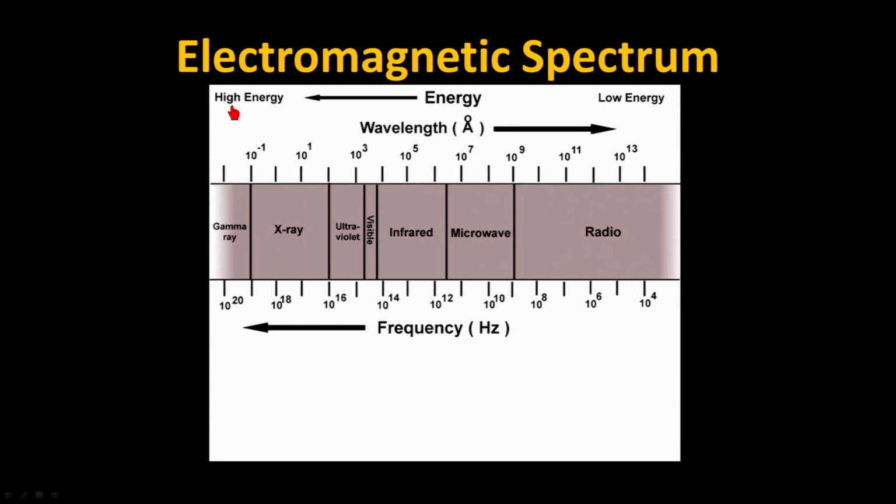Gamma ray photons carry the highest amount of energy. X-ray photons carry a little bit less energy, ultraviolet photons less still, all the way through radio. Radio photons carry the least amount of energy that is possible. So the electromagnetic spectrum is also a range of photons with different energies.